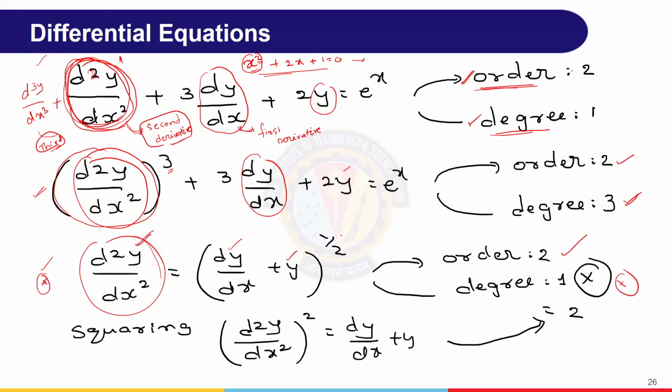Power 1 by 2, power 1 by 3, square roots, all should not be there. We have to remove them. How to remove them? Here in this case, square it. If you square it, it goes, right? Then d square y by dx square whole square, equals dy by dx plus 1 to the 1 by 3 at the end. Right? Now, this is the highest derivative whose power is 2, therefore degree.